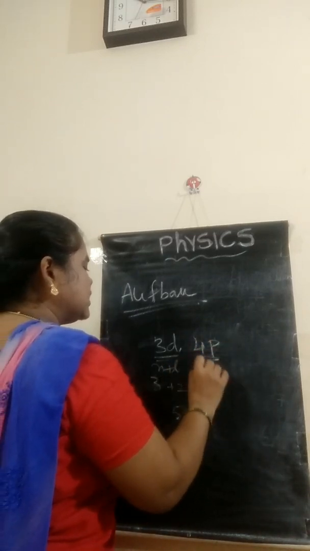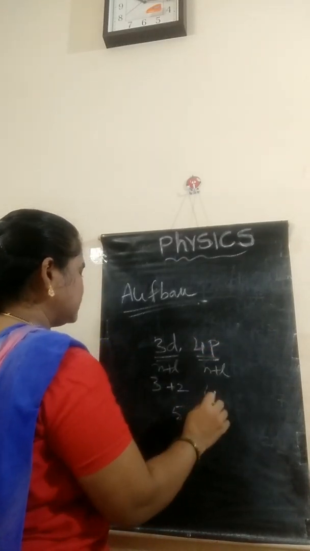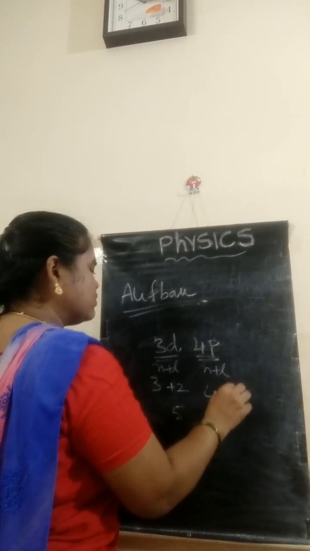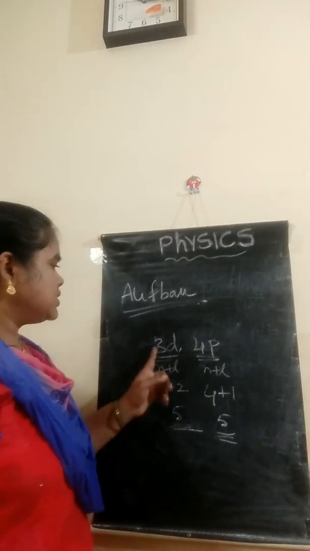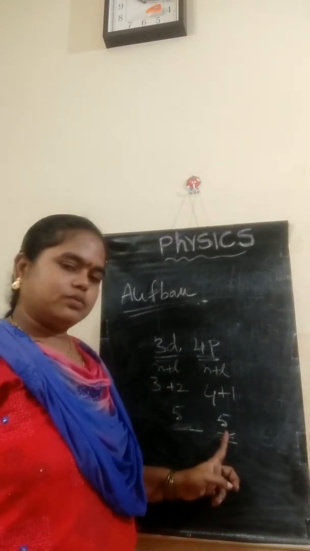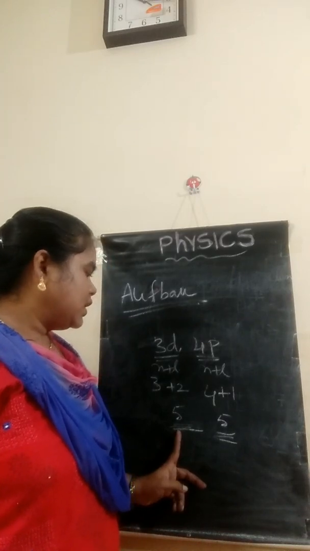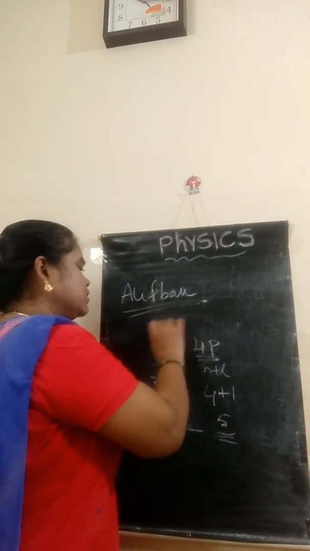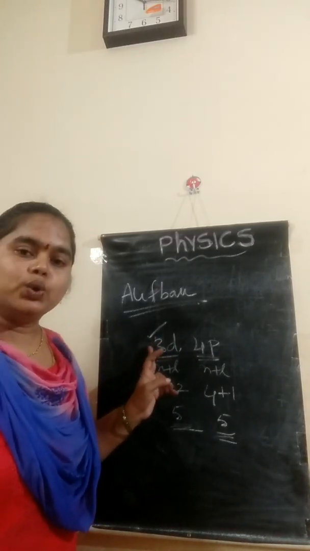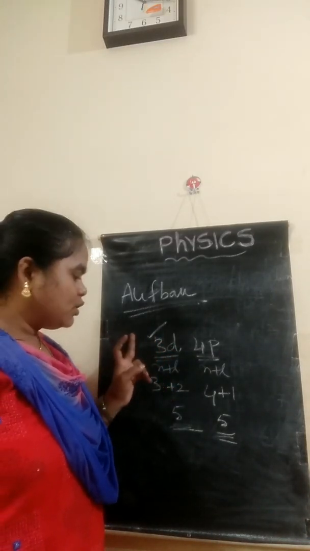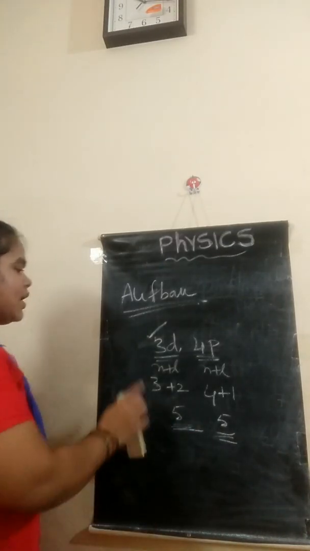For 4p, n value is 4 and l value for p is 1, means totally 5. Now see, with the same n plus l value, which orbital will you fill first? Then you need to check the n value: the orbital having the lower n value is filled first. That is stated above.